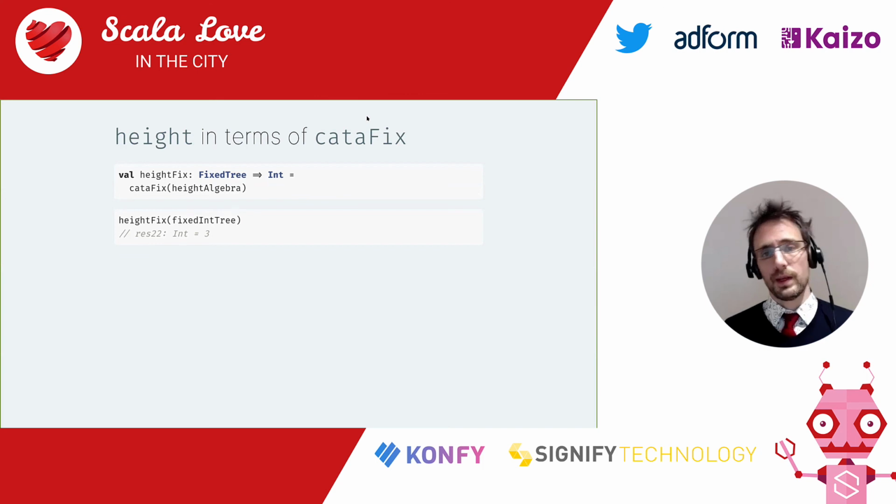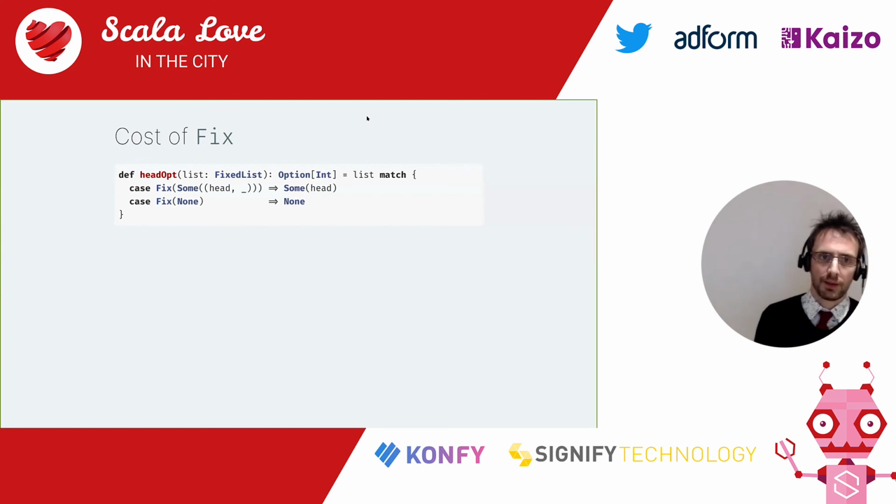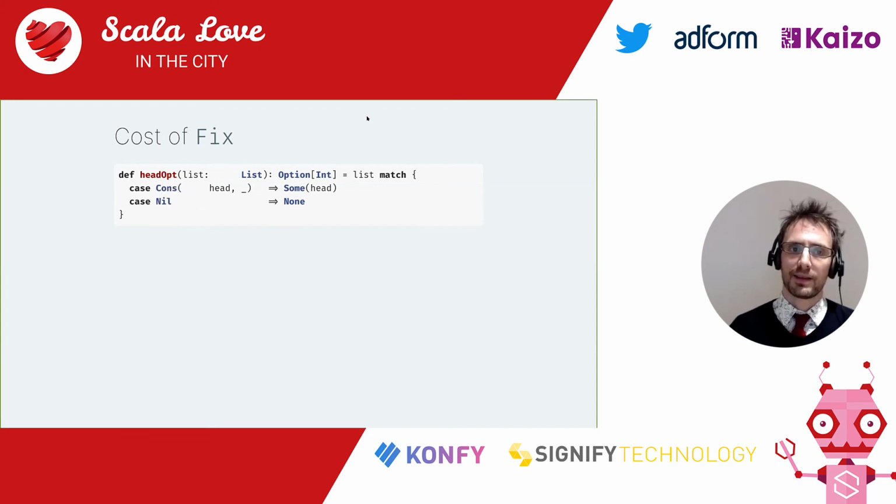Now, those were the benefits of fix. These are the costs, though. Look at that pattern match. This is how we do it now. This is how we used to have to do it. Not much more complicated, but it must be said that it is slightly worse because we have a little bit more code here, and we need to know a more complicated type. We don't have a list, we have a fix of sum, which is slightly more complicated.